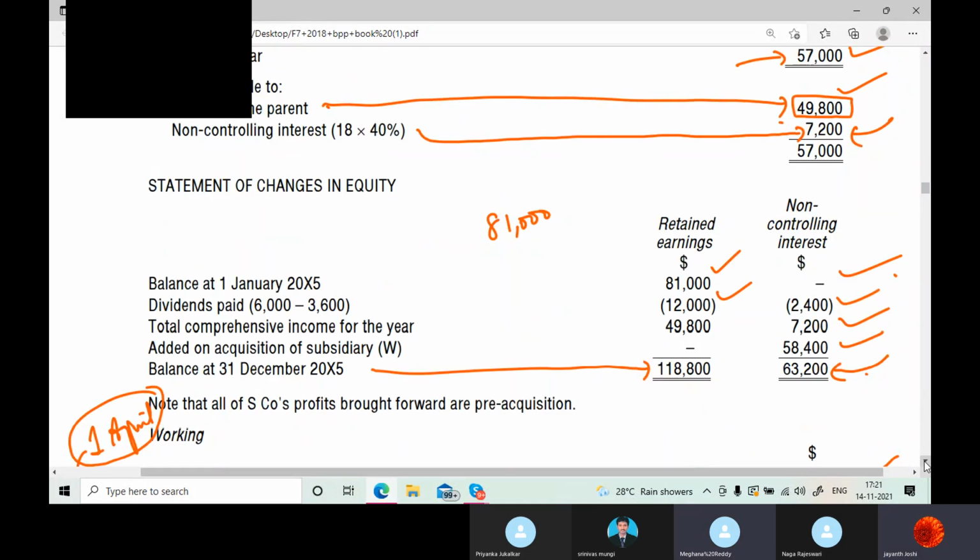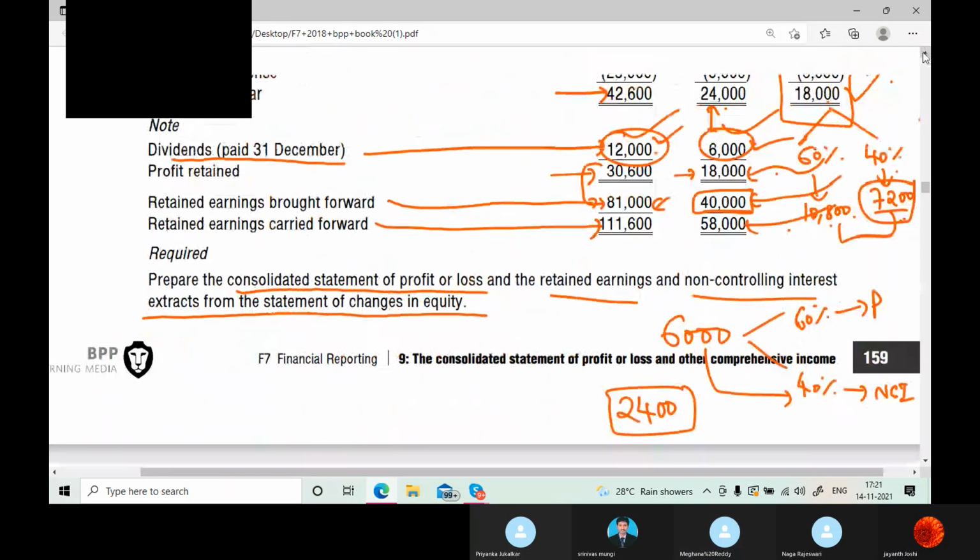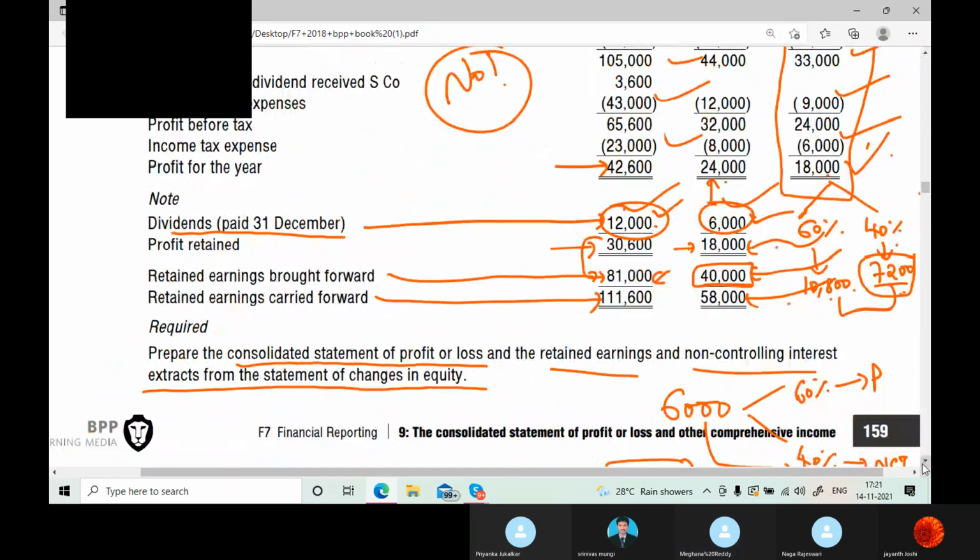Again, profit retained, what did we deduct, sir? Which one? This one, 18,000. Yes, 18,000 is bifurcated. Actually they paid a dividend of 6,000, no? They paid to investors. So for that dividend they paid, should this 24,000 be apportioned totally, or should we apportion only this 18,000 post-acquisition? 18,000. So that 18,000 is what we are bifurcating here. Yes. Okay.